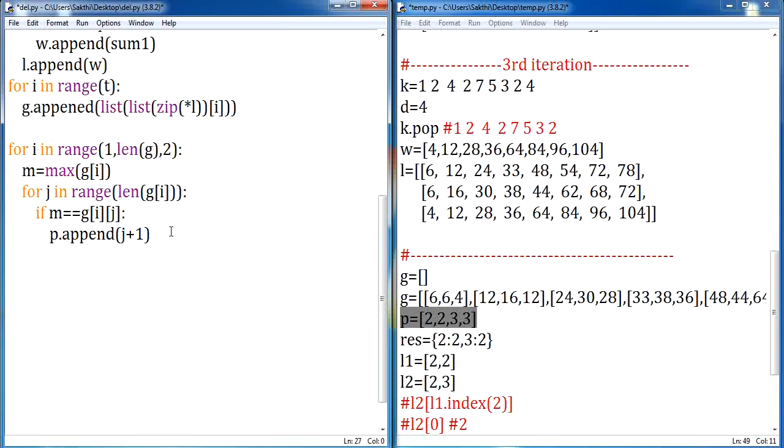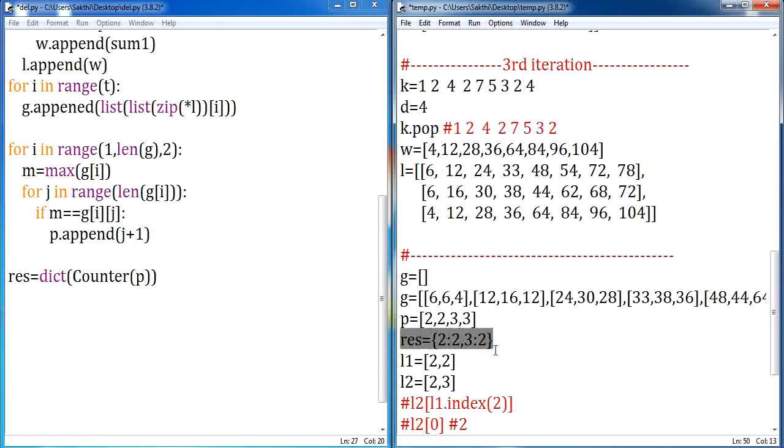Let me declare result assign dict of Counter of P. If you are giving like this, what happens? Your result will be formed as a dictionary of key value pairs. It will show you that the number of occurrences of 2 is 2 times and the number of occurrences of 3 is 2 times. So far we have found this. Now we are supposed to segregate it and find the leading person. So let me have one more element called L1, a list of result values.